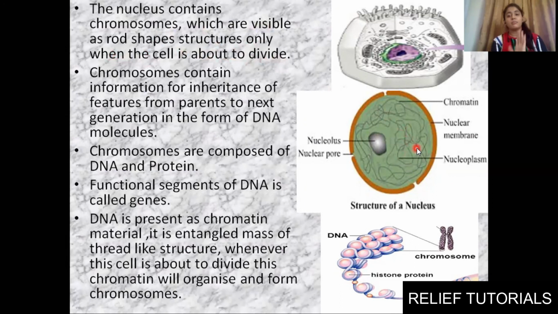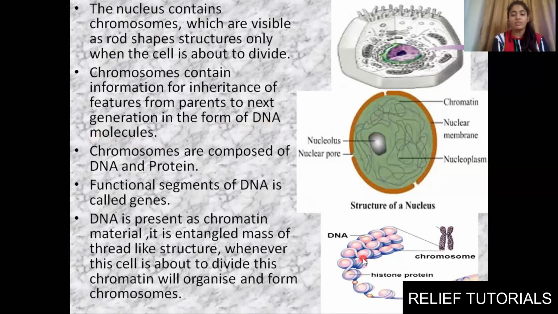But when we see under microscope during cell division, this chromatin will form chromosomes. These chromosomes contain information for inheritance of the features from parents to the next generation in the form of DNA molecules.